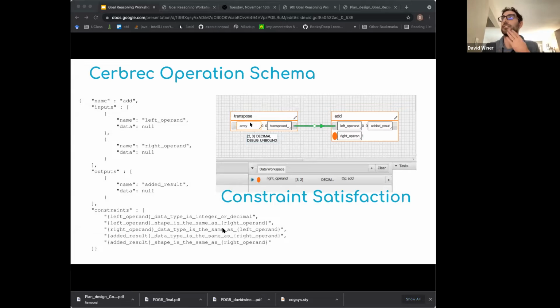The constraints are compiled in a graph, and we run a propagation method so that the influence of each constraint travels as far as it should. In this example, even though there's no data supplied to this transpose operation, we know via constraints from the right operand of add that the right operand has to match the shape and type of the left operand, and this binding means they're equal. Then via the constraints of the transpose operation, we know it has to be 2 by 3 and a decimal, since the right operand was 3 by 2.